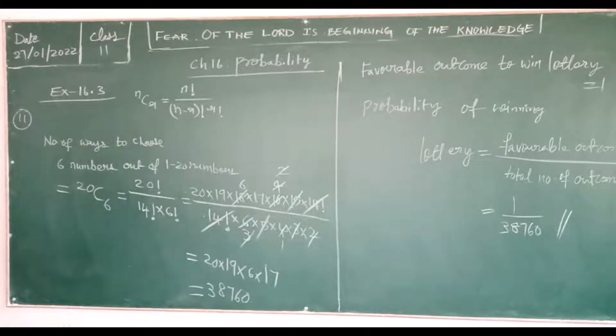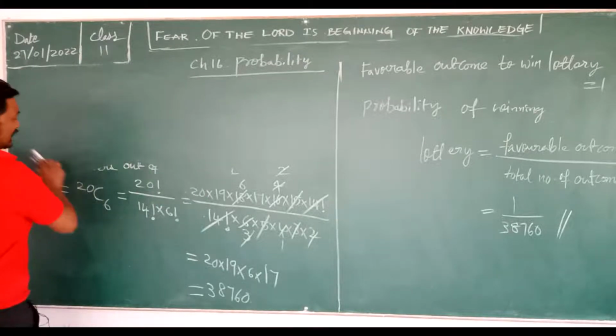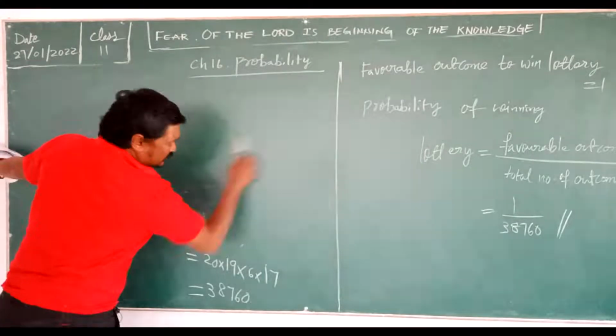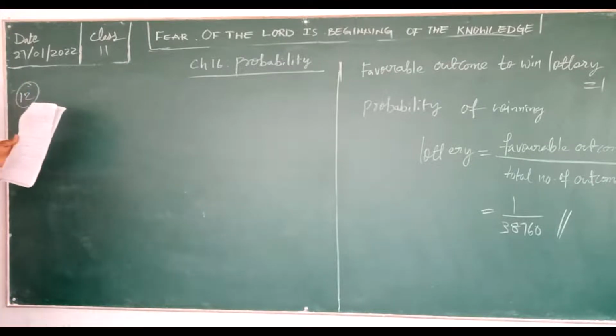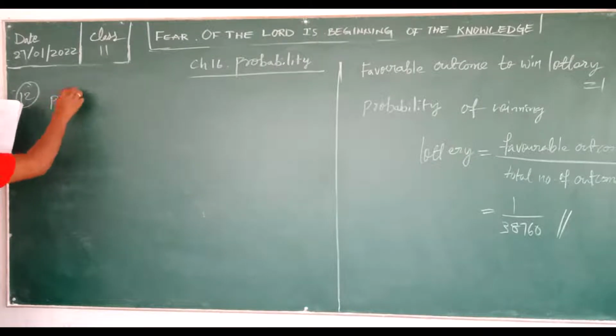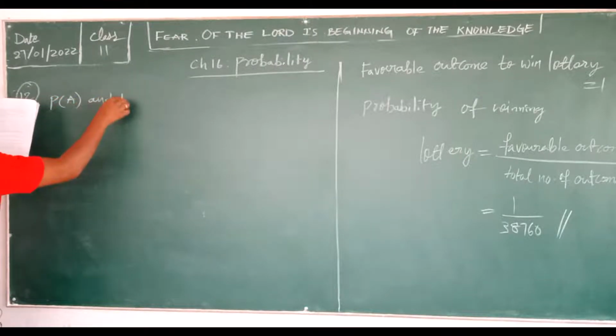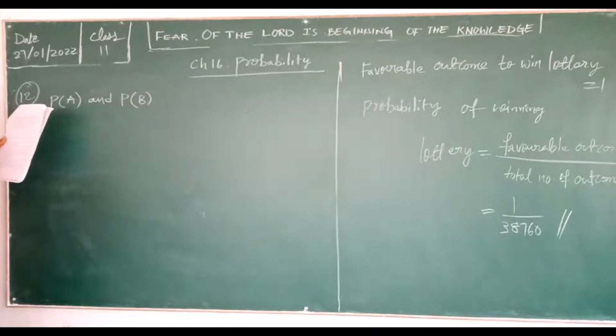So that is problem number 12. Simple questions, problem number 12 onwards are all simple questions. Just concentrate on the board. Problem number 12 says: check whether the following probabilities, that is probability of event A and probability of event B, are consistently defined.